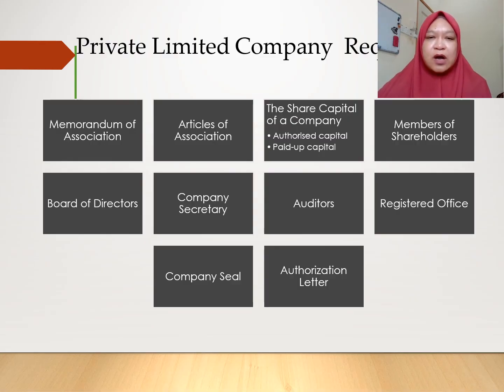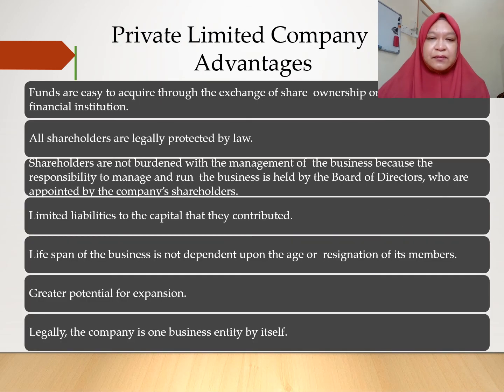There are certain requirements to form the private limited company, such as the memorandum of association, articles of association, company secretary, board of directors, auditors, registered office, members, authorized letter, company seal, and shares. There are a lot of advantages of the company, for example, all shareholders are protected by law.